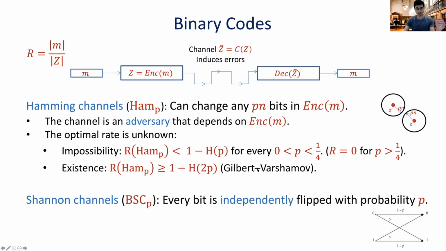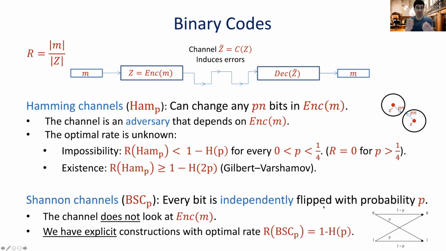Okay, but at the other end, we have another extreme, which is what we usually refer to as binary symmetric channels or Shannon channels. These are channels that flip every bit with probability P, and they don't even look at the encoding itself. They're independent from the encoding of M, and they're not a function of M. Okay, so the channel doesn't even look at M, and it chooses its errors independently. Whenever it sees a 0, it says, okay, with probability 1 minus p, I'm going to stay the same, and with probability p, I'm going to flip. Okay, and it does so for every bit.